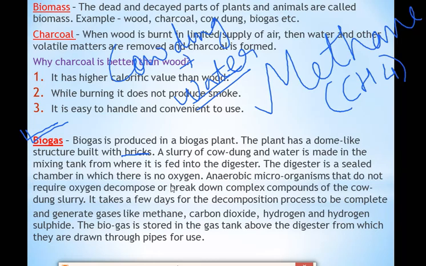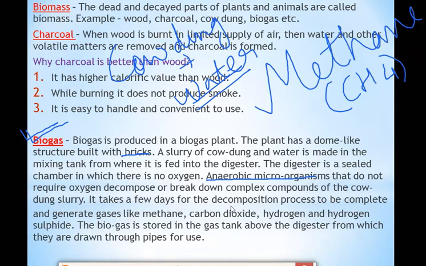If no oxygen is present, then which bacteria will act there? Anaerobic microorganisms. What are anaerobic microorganisms? Anaerobic microorganisms are those organisms that do not require oxygen to decompose or break down the complex compounds of the cow dung slurry. They will break down the cow dung into small particles.